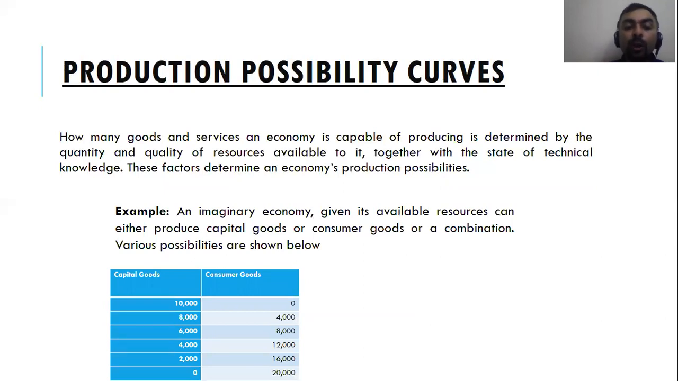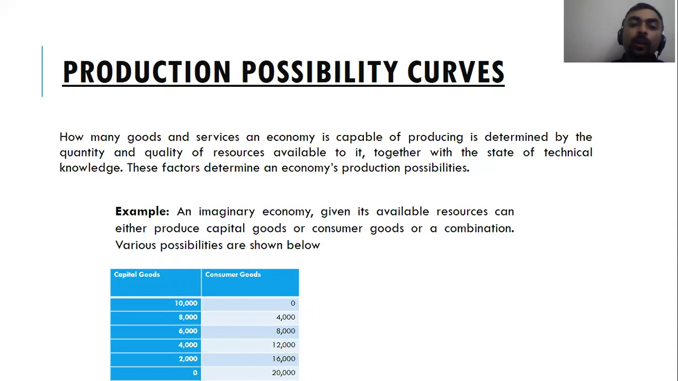If you are using all your resources to produce capital goods, you can produce 10,000 capital goods and zero consumer goods. But if you want to produce some consumer goods, you will have to forego a few of capital goods. It can't happen that you can keep on increasing both the goods at one point in time. So if you want to increase the production of consumer goods, you will have to forego a little bit of your capital goods. So if you want 4,000 consumer goods, you will have to forego 2,000 capital goods. Similarly, if you want to produce 8,000 consumer goods, you will have to forego and produce only 6,000 capital goods.